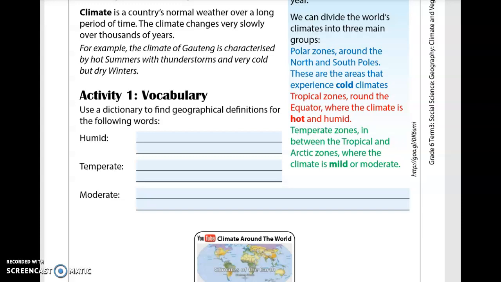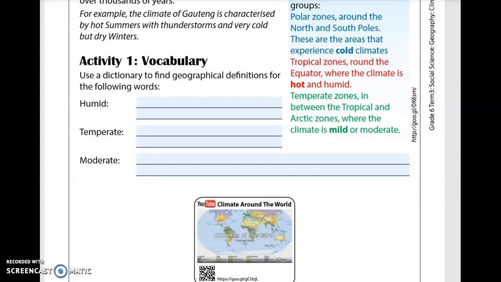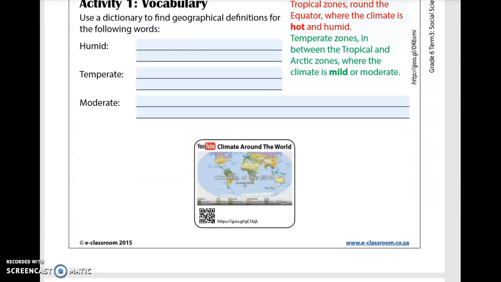So after you've copied that from the slide, you're going to skip a line and write activity 1 vocabulary, and then you're going to write down the definitions for the following words: humid, temperate and moderate. You are allowed to use your dictionary. When you're all done, we're going to look at the video clip that follows.